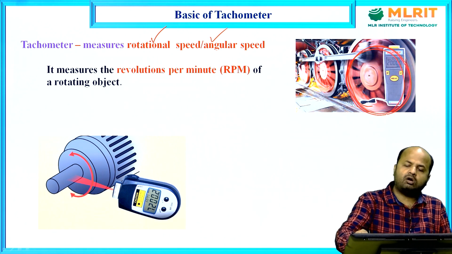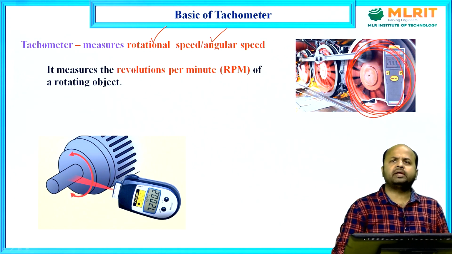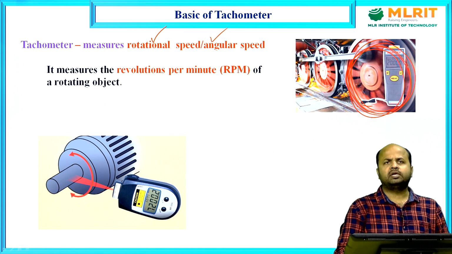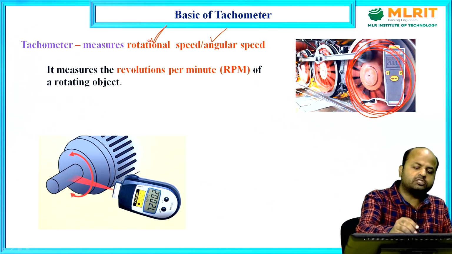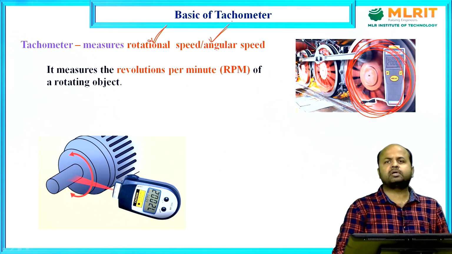It is not used for measuring the linear speed. It is always used to measure the rotational speed or angular speed of any device. It may be rotating wheels, a rotating fan, it can be any rotating device. We can measure the speed by using the tachometer.